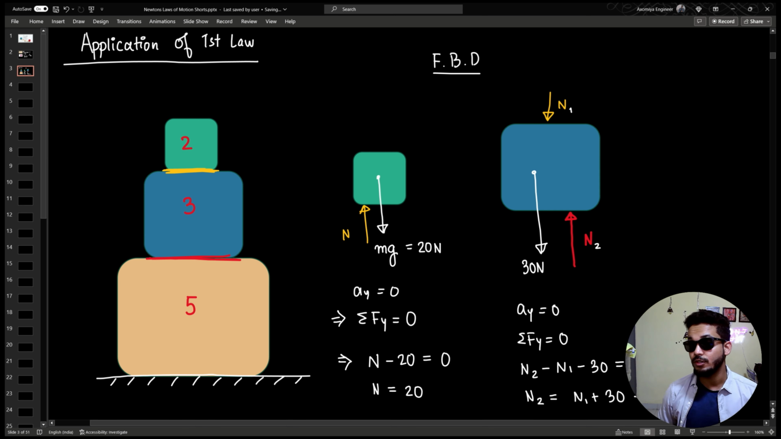I leave the last block to you. Okay, but 50 Newton is the normal between the 3 kg and the 5 kg block. This is the application of the first law.